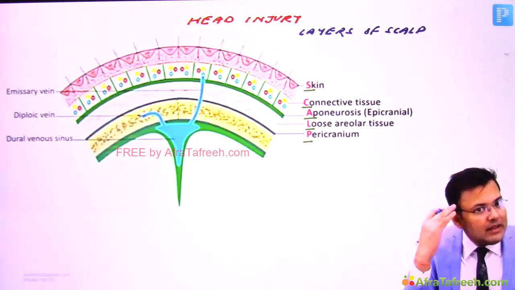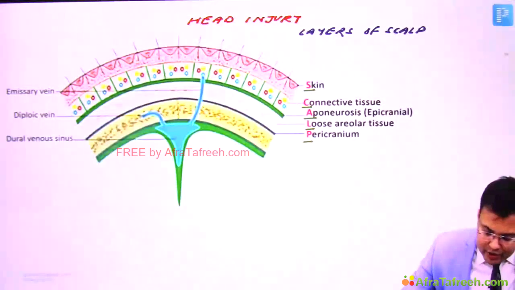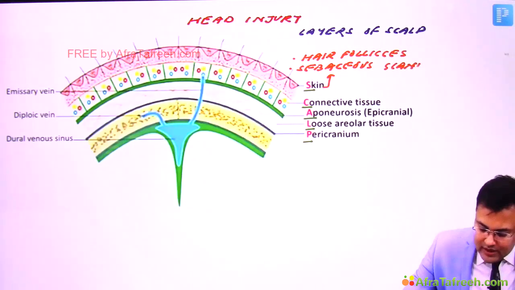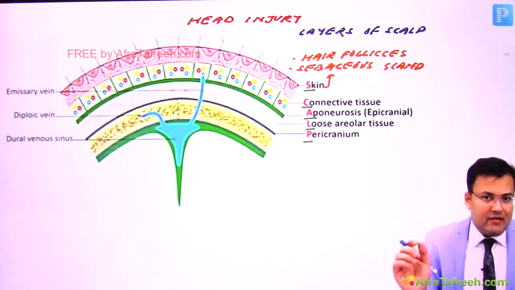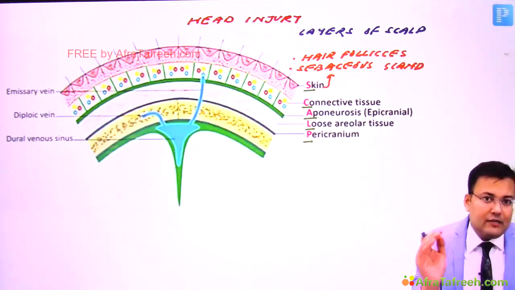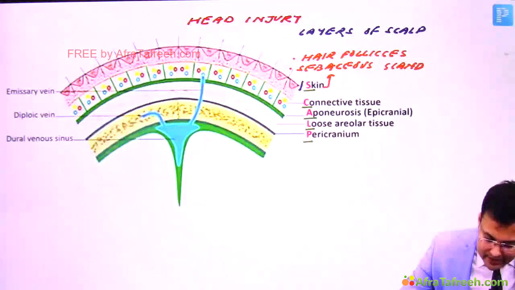The skin is having numerous hair follicles and sebaceous glands. Clear? Now see what is the application. Since the skin is very rich and it is having numerous hair follicles and sebaceous glands, scalp is the most common site of sebaceous cyst. So first very important point, that scalp is the most common site of sebaceous cyst.